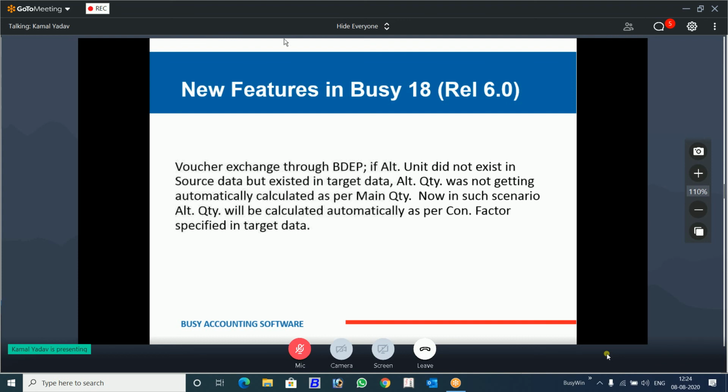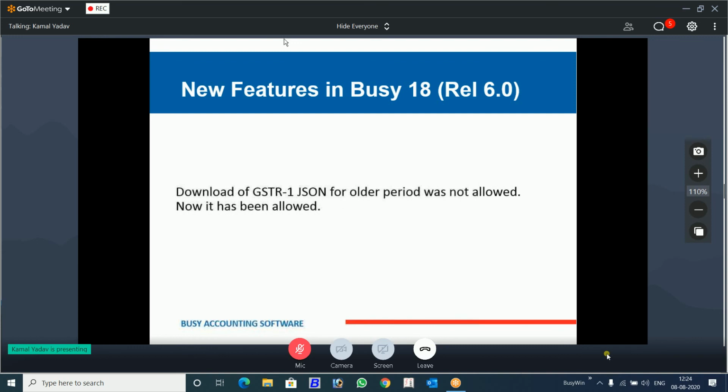So what was happening when data was transferred from the source company to the target company, suppose 10 pieces, it was making it 10 boxes, but the conversion was 1. Now it will be as per the conversion of the target company. From the source company, only 10 pieces will come. When the data is received in the target company, it will automatically convert into the box and make it one box. This is a small change. Now these are very small changes. I will explain to you.